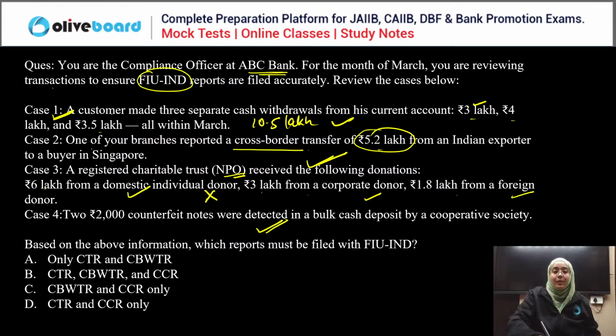So case one needs to be reported. Then second needs to be reported. Fourth needs to be reported. So if we talk about the correct answer, yes, cash, then cross-border wire transfer, and then counterfeit currency note. Okay, done? Yes, B is the correct answer. No, B is the correct answer.